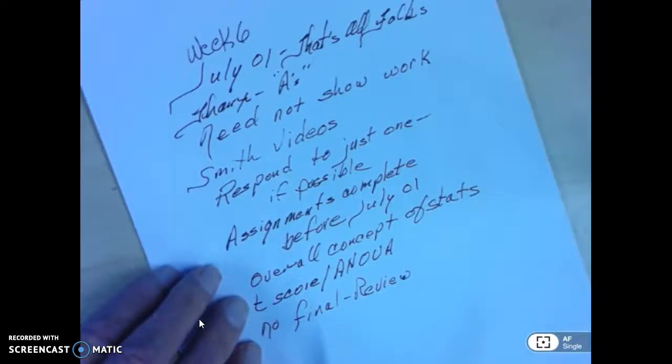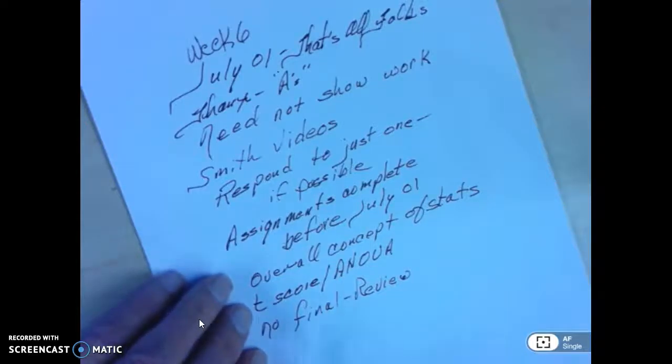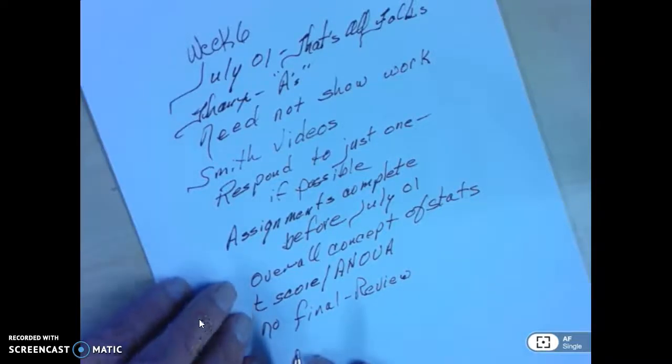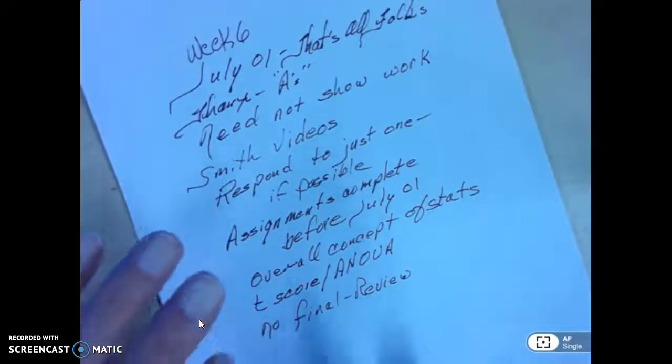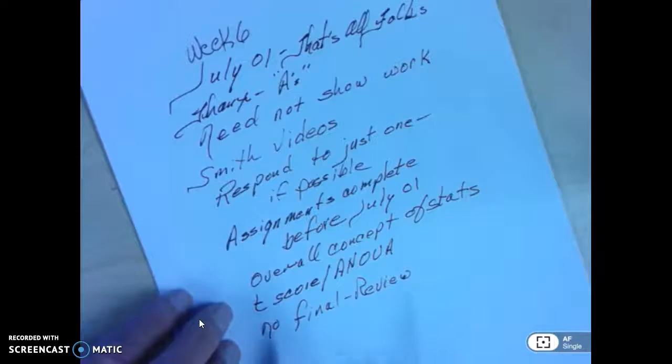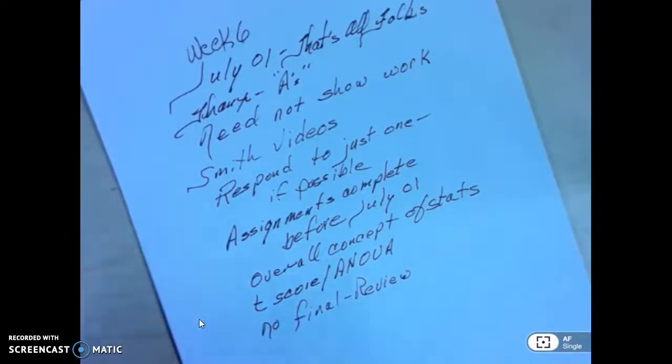This week we are going over T-scores and ANOVA. Now I have some material here on T-scores. Excuse me, I said Z, I meant T. T-scores and ANOVA. As far as ANOVA is concerned, we have some excellent videos on ANOVA that will really help you better understand ANOVA. Okay, there'll be no final in the course. The reviews and your response to the reviews will serve as a final for the course.